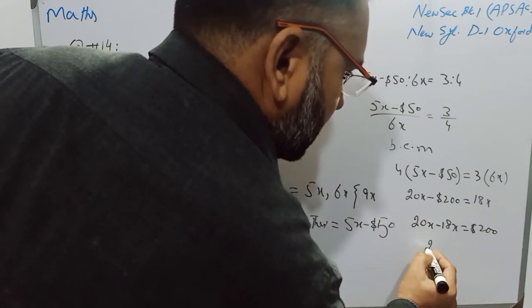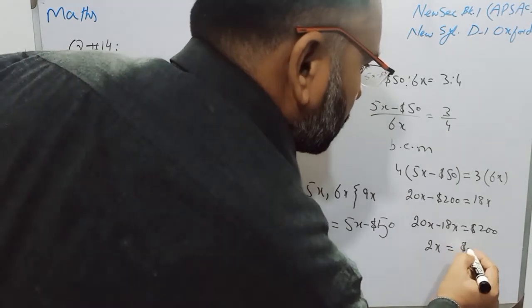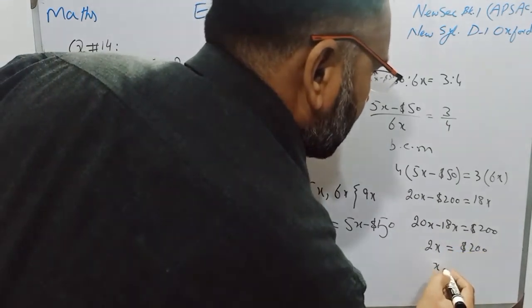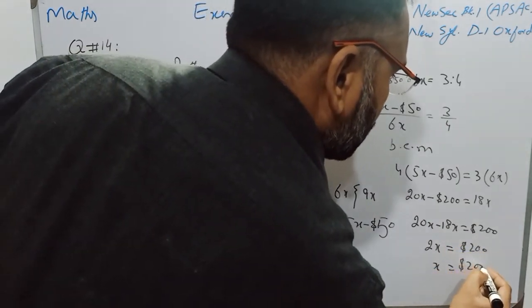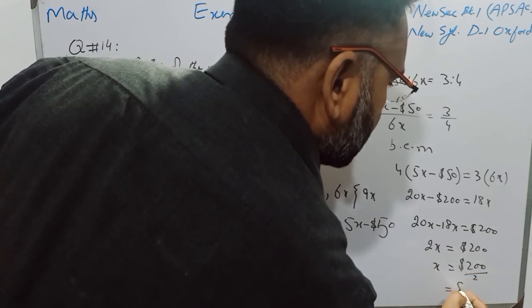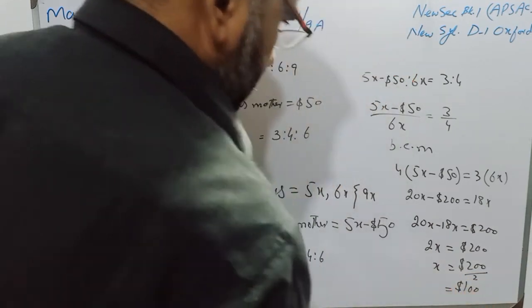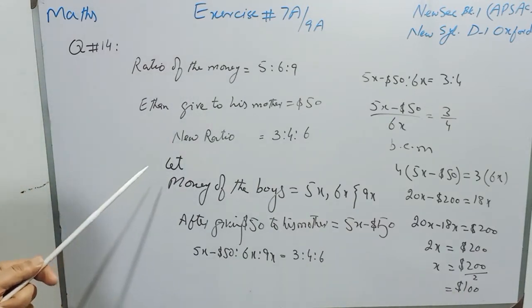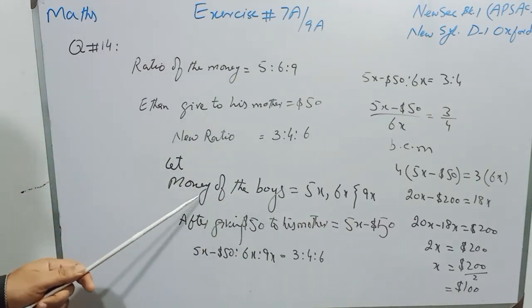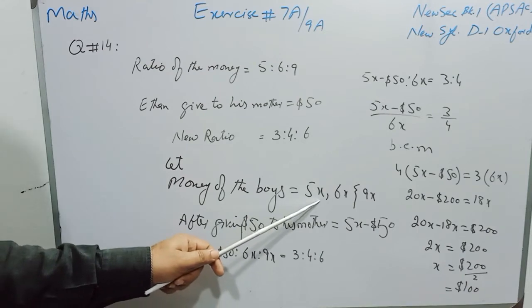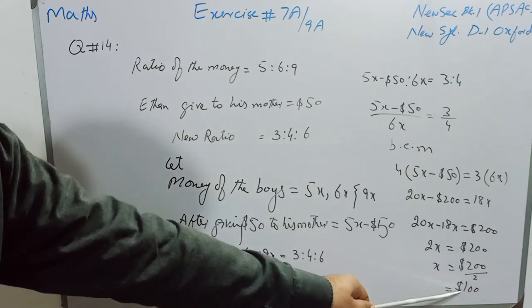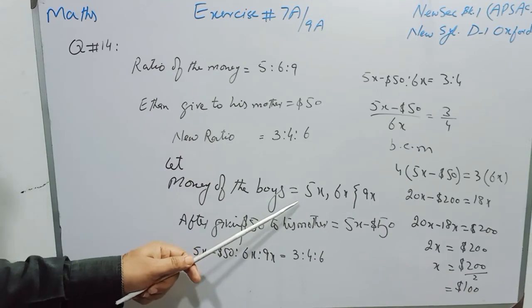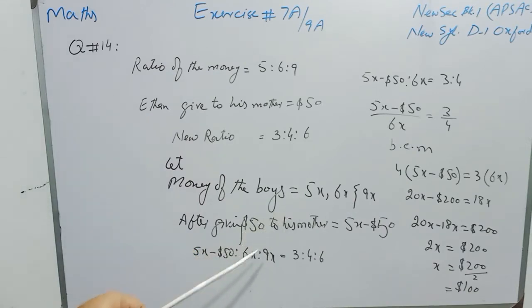20x minus 18x means 2x is equal to $200, and the value of x is $200 divided by 2, and that is $100. Now the value of x is $100, and we have to find the money of Athens, and the money of Athens is 5x. So in place of x we will put $100, and the value of 5x will be $500.